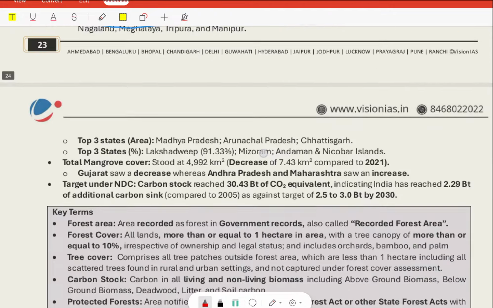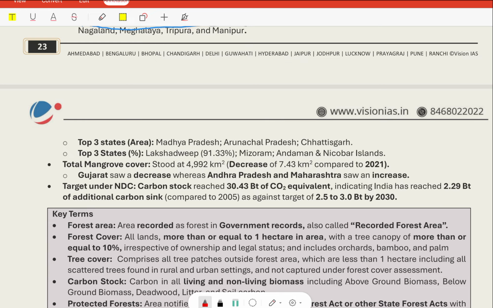Area wise, which state contains the most forest reserves, Madhya Pradesh tops the list, followed by Arunachal Pradesh and Chhattisgarh. Top three states in percentage wise, that is how much percentage of their area is under the forest: Lakshadweep at the top, with Mizoram and Andaman and Nicobar following it. These are the percentage of area in the forest. If we talk about total area, we have Madhya Pradesh, then Arunachal Pradesh, and then Chhattisgarh.